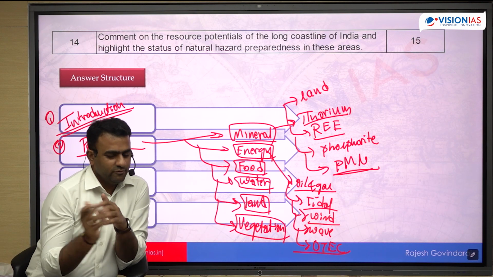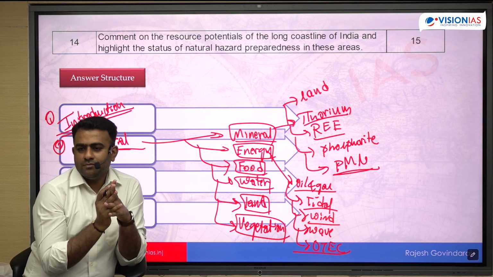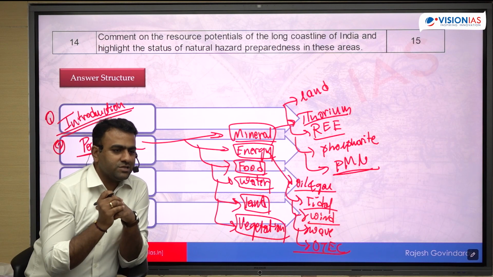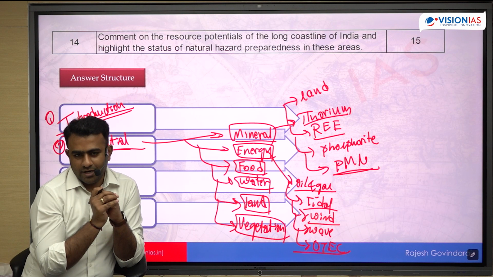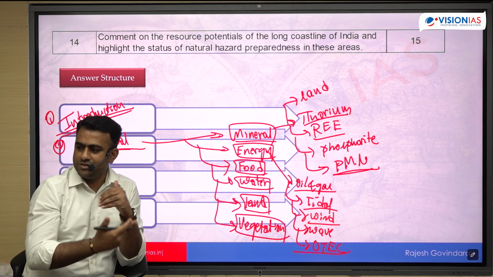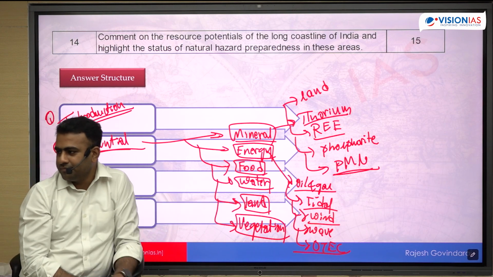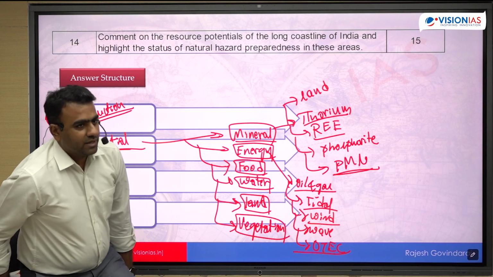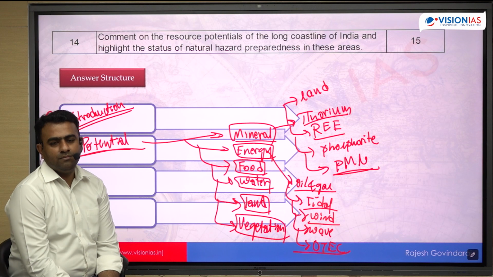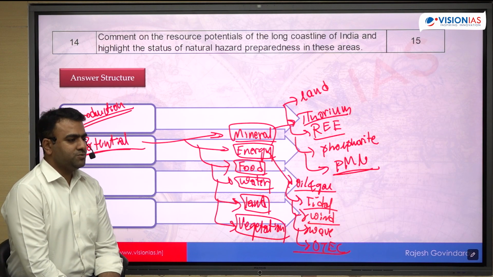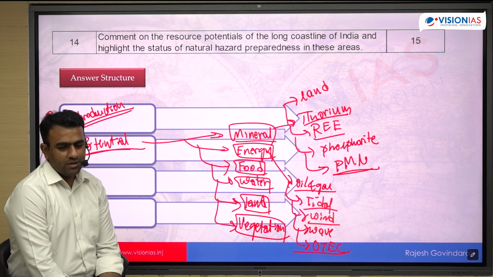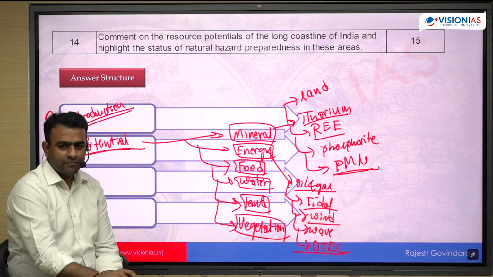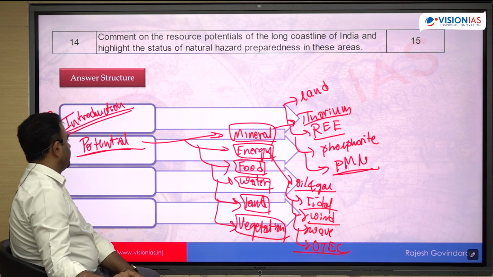Forest, western coast. The western coast is known for the thick forest, rain forests. Right? There is good precipitation, because of which there is forest vegetation, that is also resource potential. Right? In this also you will have a lot to write. You better restrict yourself to each point rather than elaborating too much. Diversify. Okay, the more you diversify, the better it will be.